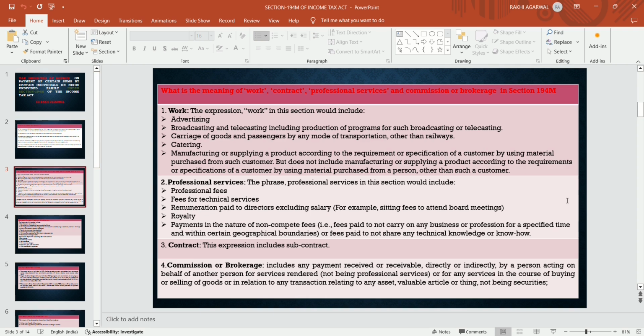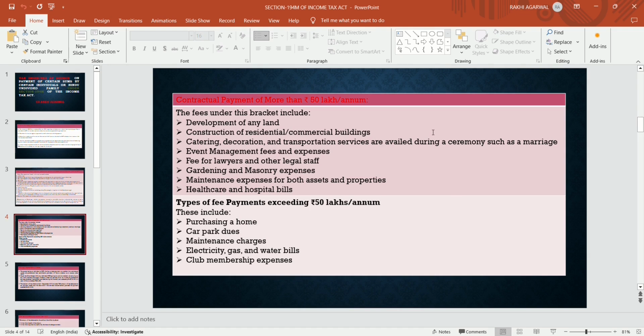So they are covered under section 194M. Now what are the contractual payments they have made? These are the examples. If a person made more than 50 lakhs in a year, what contractual payments they made in a year are included under section 194M in order to deduct TDS on that fees.